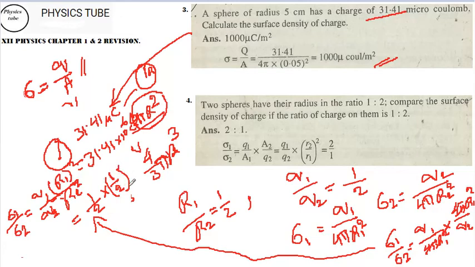I think I've done some mistake. R2 goes up. Yes, R2 is up here. Yes, I've done a mistake. R2 is up, R1 is down. So it becomes 2 by 1, 2 by 1 whole square.